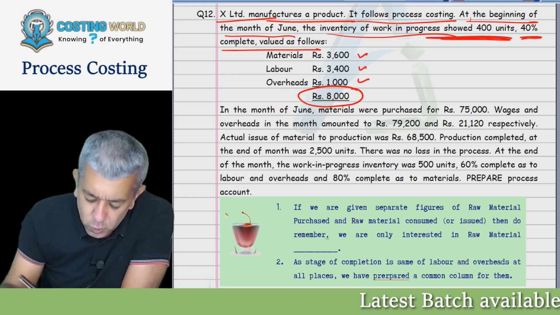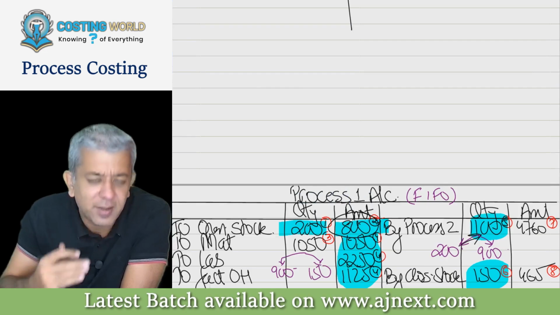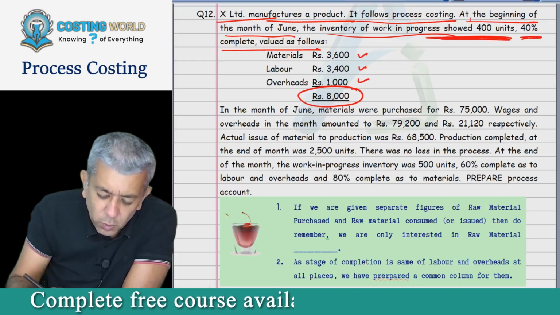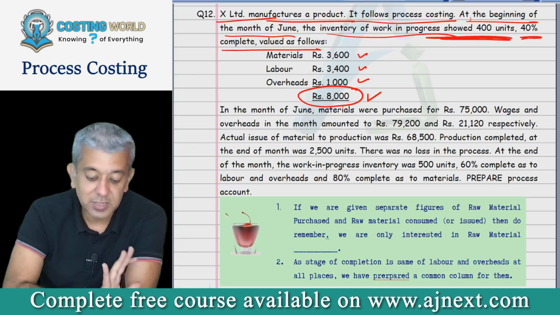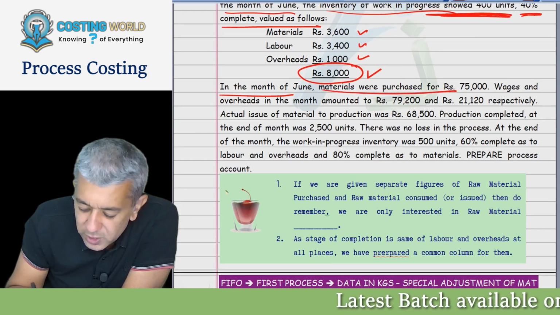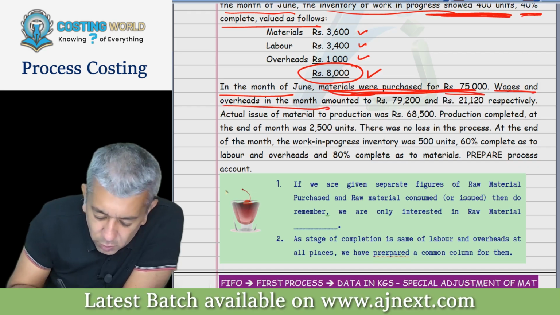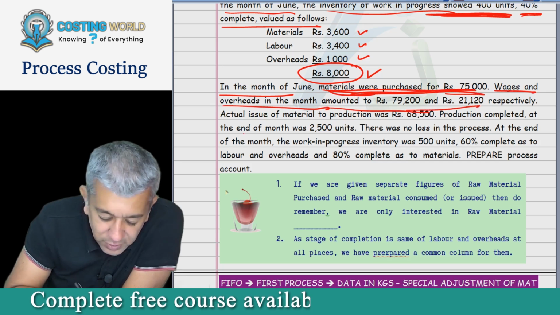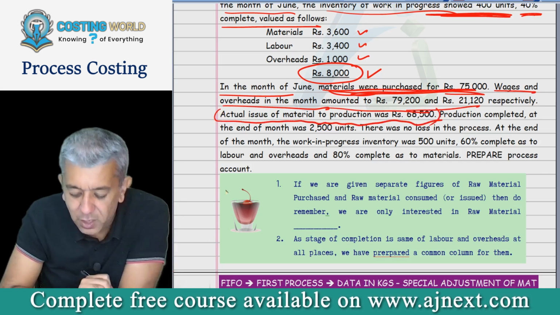Yes. In the last question also, we wrote down this 800. We never bother about the breakup as such. So you are only interested in this 8,000 figure. Now, this is important, whatever is coming up now. In the month of June, materials purchased was 75,000. Wages and overheads in the month amounted to 79,200 and 21,120 respectively. This is too important. Actual issue of material was 68,500.